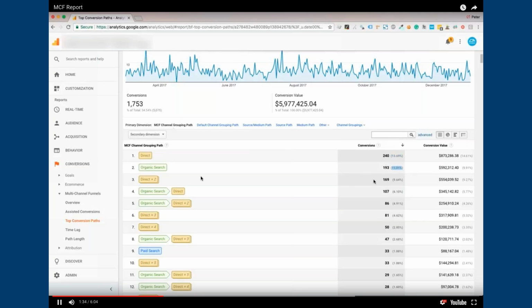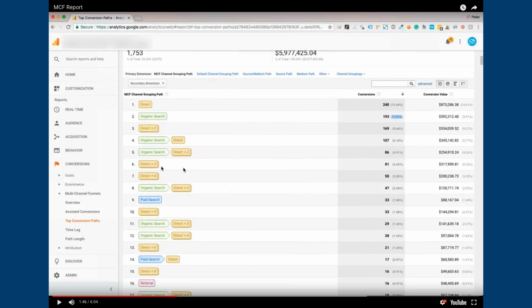What we can see though is that right away it's obvious that it takes more than one touch, more than one marketing channel to get to that buy now button. When we see little numbers here, each one of these blocks represents a different marketing channel, if you will. And this number indicates the number of sessions. So for example, 81 users, 81 transactions can be attributed to users that came to your site directly 3 times.